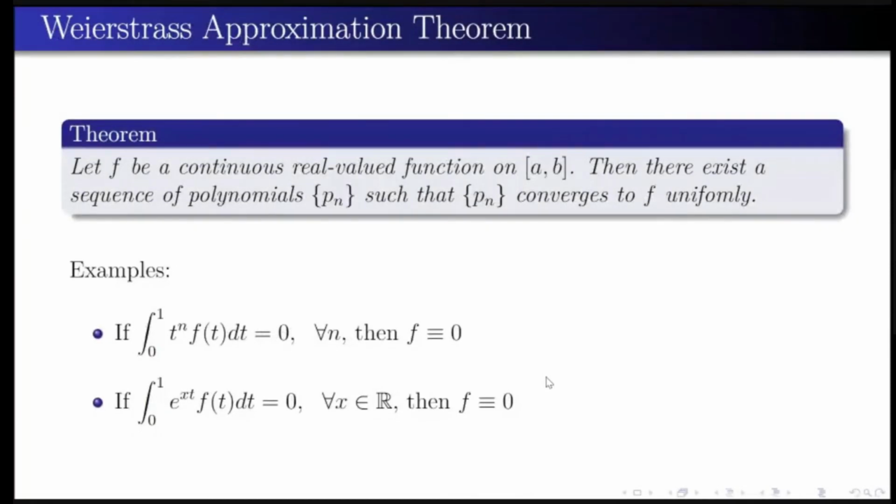The integral from 0 to 1 of e raised to xt times f of t dt equals 0 for all x belongs to R, and f is continuous. Provided, I'm sorry to say that it is a typing mistake. The integral from 0 to 1 of e raised to xt f of t dt equals 0 for all x belongs to R, then f is identically equal to 0. How to do that? Let the integral from 0 to 1 of e raised to xt f of t dt be equal to 0 for all x belongs to R.